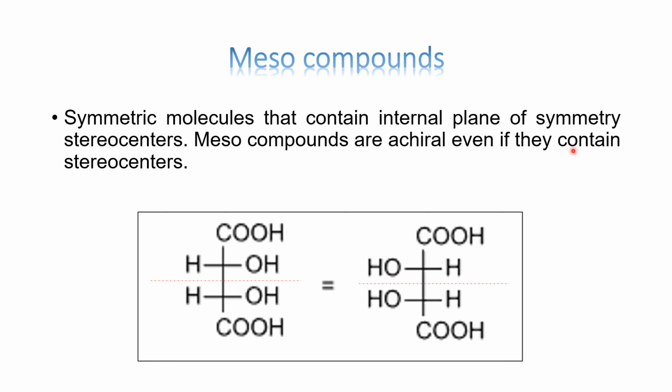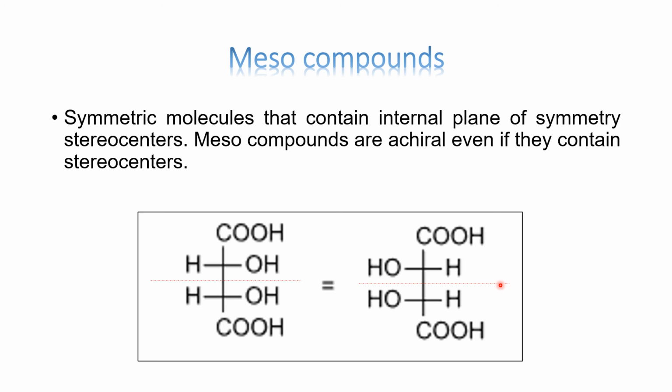Now let's see what is internal plane of symmetry. Now these two meso compounds are of tartaric acid, and we have seen a pair of enantiomers before. Look at this compound. You can see if you cut this molecule into half, or you simply place a mirror over here, can you see the upper half matching with the lower half? So these are called meso compounds. That is, they have an internal plane of symmetry which can divide the compound into two equal halves.